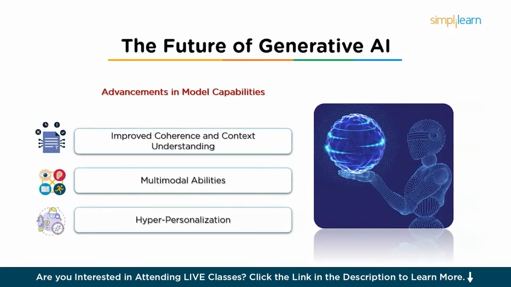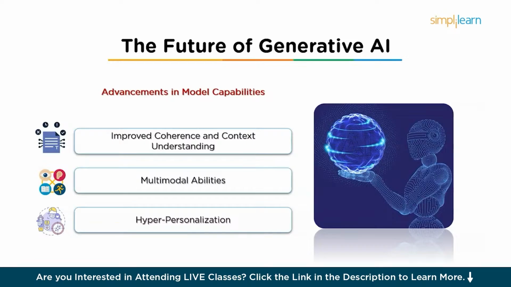First is improved coherence and context understanding. Gen AI models will become better at understanding long-term context and maintaining coherence across industries. This means more natural conversations and better continuity in content creation. Then comes multimodal ability. Gen AI will move beyond just text and images to handle a variety of modalities, including video and audio, with more improved and perfect video and audio creation. This will allow the generation of not only written content, but also better visuals and voiceovers.